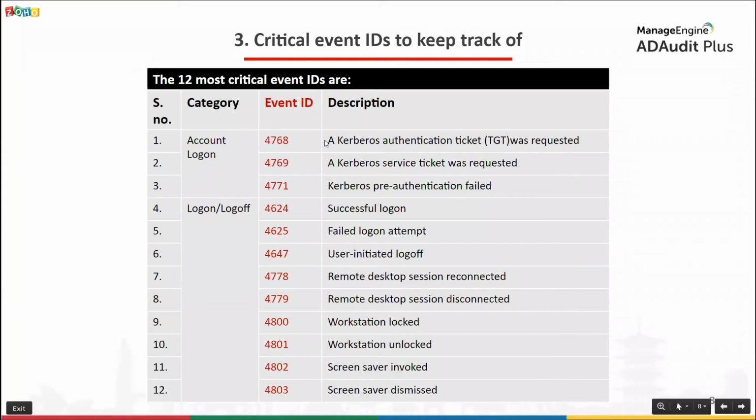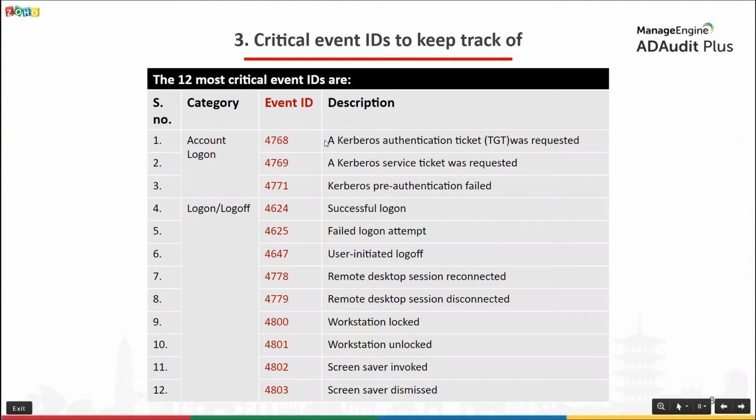Special mention about event IDs 4624 and 4625, which are entries 4 and 5 in this table. These two event IDs are perhaps the most important event IDs as far as authentication and logon activity is concerned. Event ID 4624 gets logged when there is a successful logon. And event ID 4624 helps you track unusual and potentially malicious activities occurring in your environment, like a logon during non-business hours or a logon from an inactive user account, for example.